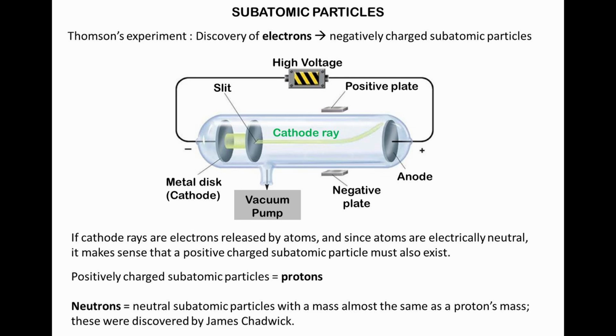If cathode rays are electrons released by atoms, and since atoms are electrically neutral, it makes sense that a positively charged subatomic particle must also exist. Positively charged subatomic particles are called protons.